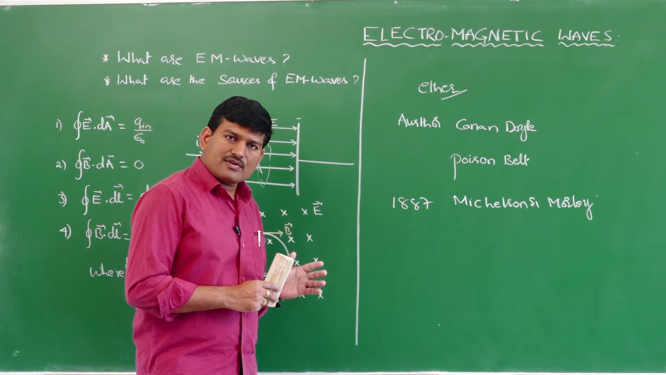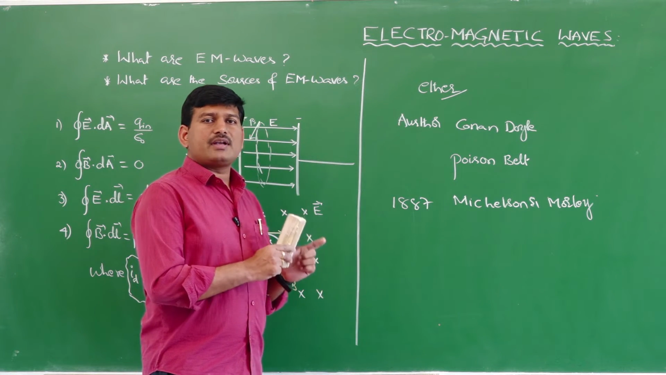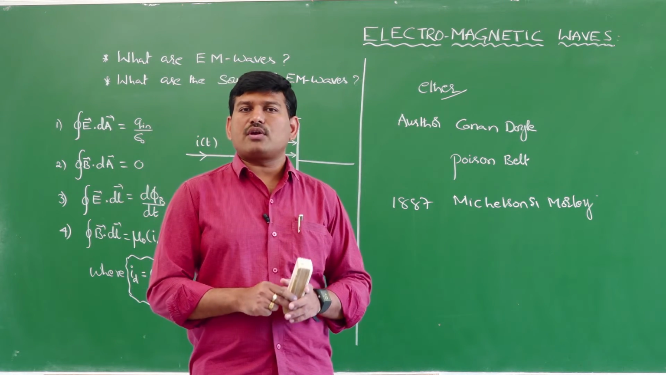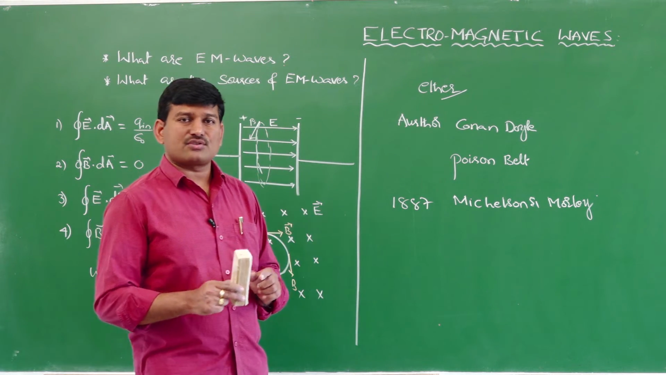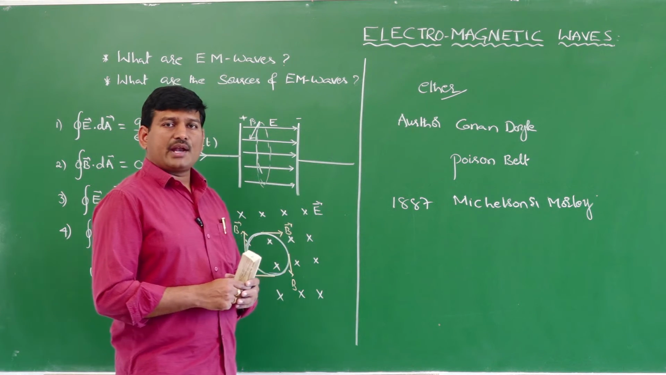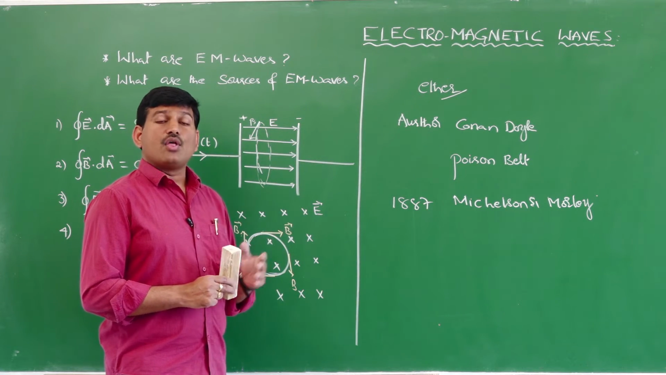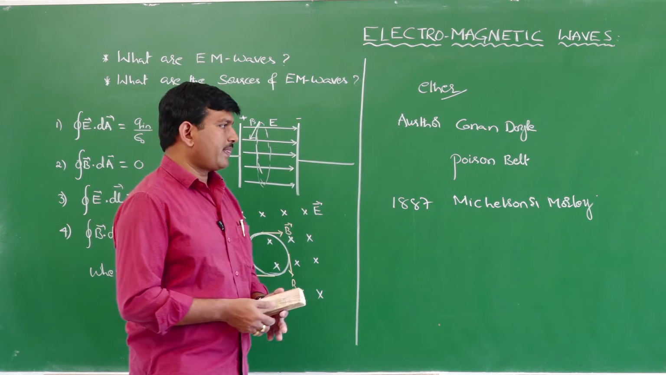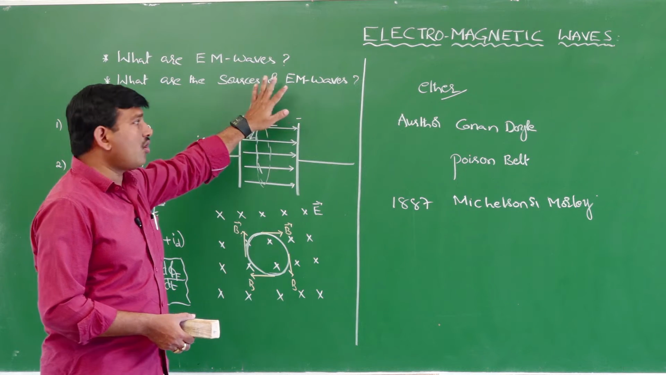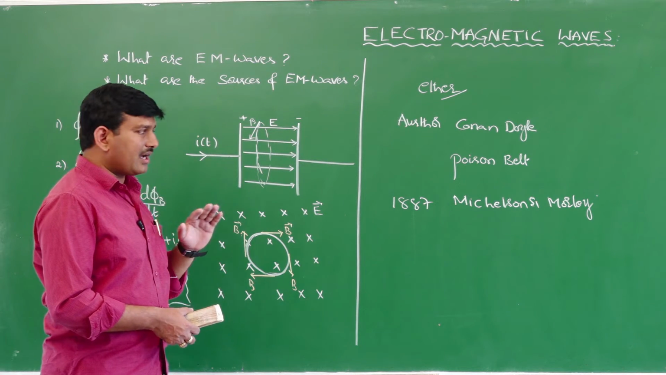What are mechanical waves? A wave which requires a material medium for its propagation is called a mechanical wave, and a wave which does not require a material medium for its propagation is called a non-mechanical wave. And Maxwell's electromagnetic waves come under the non-mechanical wave category. So Maxwell's electromagnetic wave is which wave? Non-mechanical wave. It is not a mechanical wave.